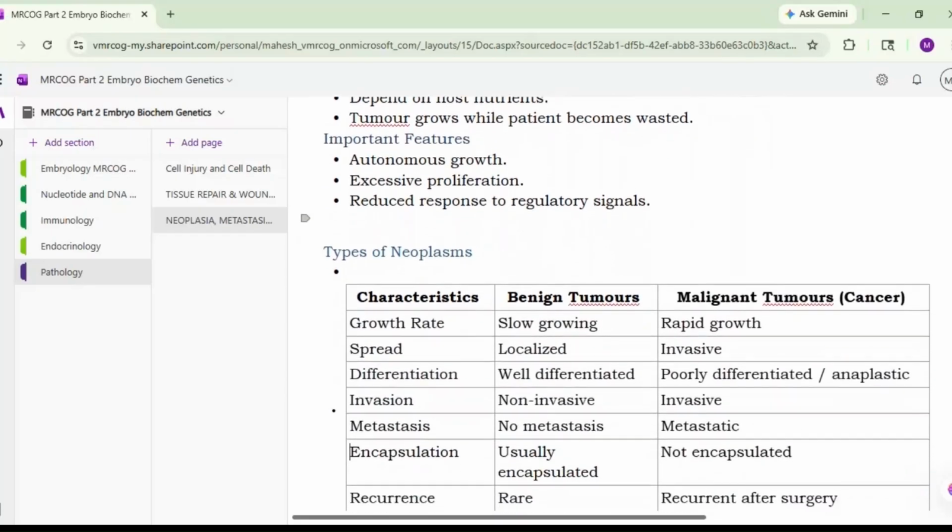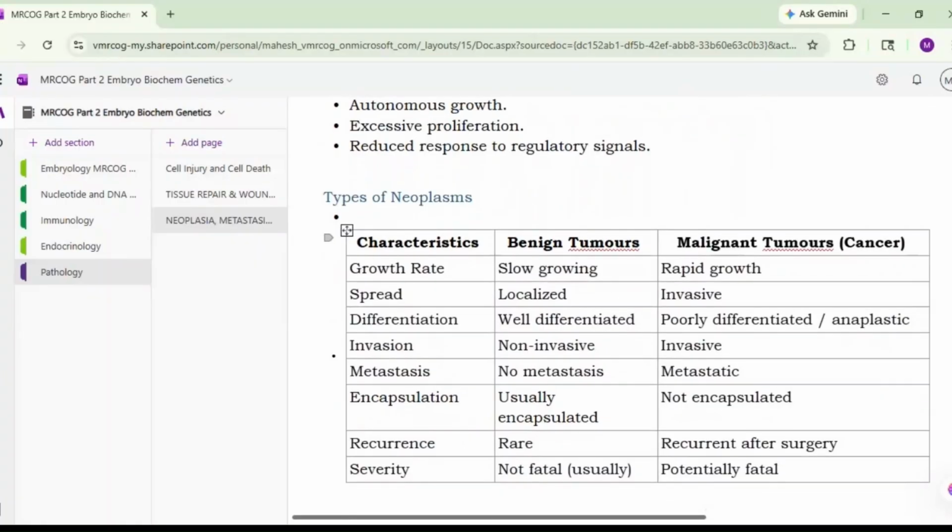Then what are the types of neoplasms? Neoplasms may be benign neoplasm or they may be malignant tumor, or cancer, as we call it. So there are specific differences between the two. Benign tumors are slow growing, generally localized, well differentiated, non-invasive, with no metastasis, usually encapsulated, recurrence is rare, and generally they are not fertile. Okay, so these are the characteristics of benign tumors.